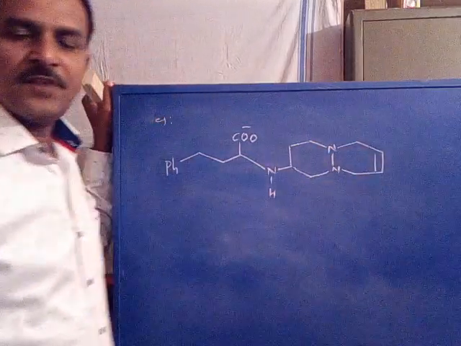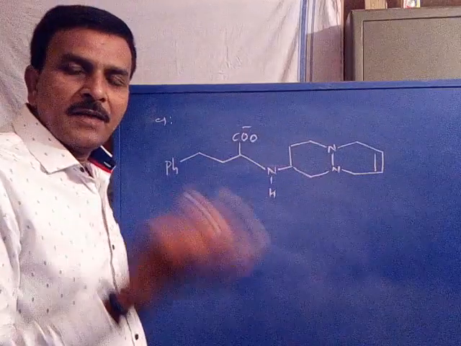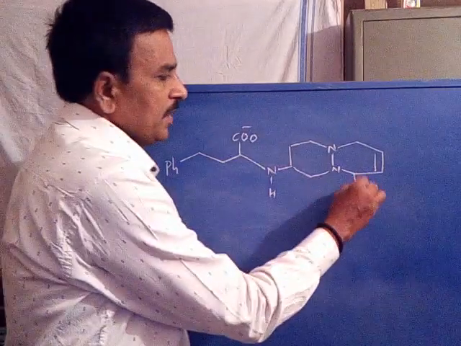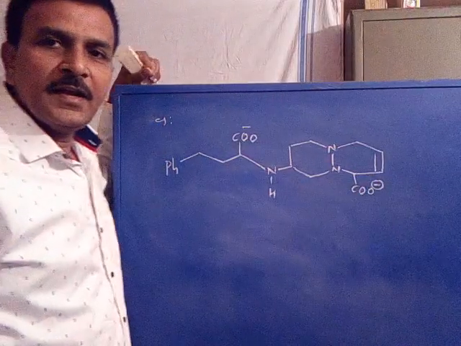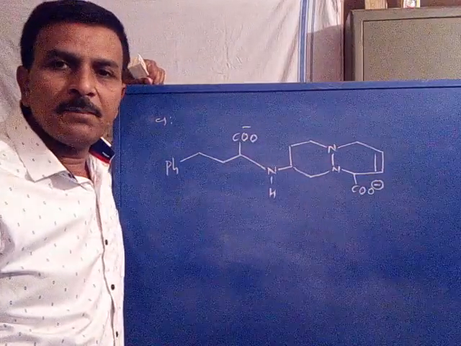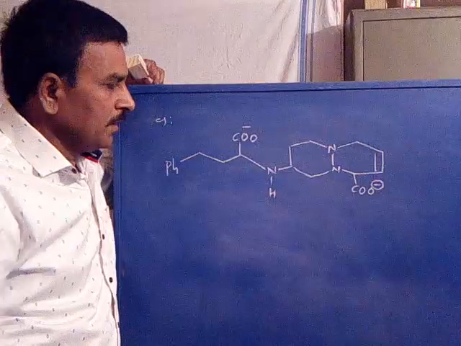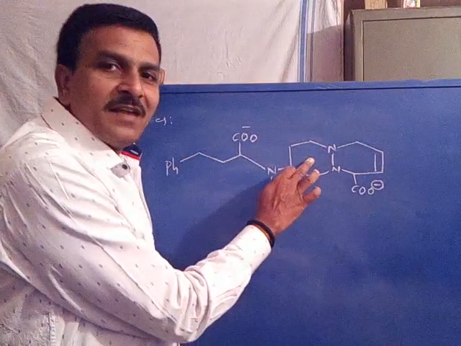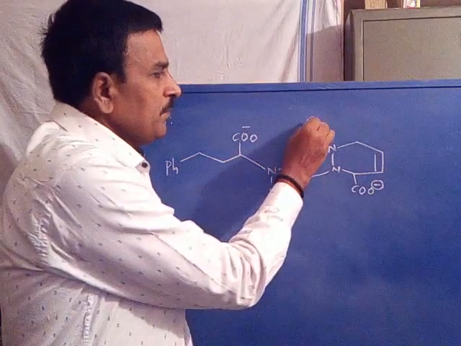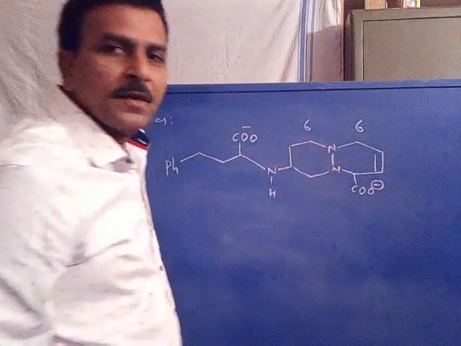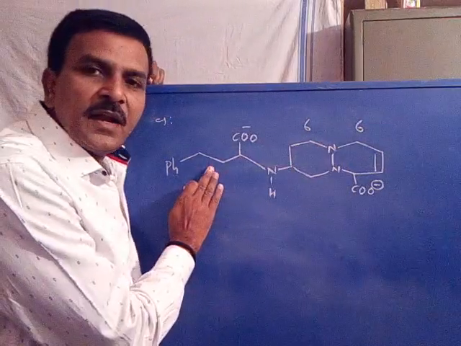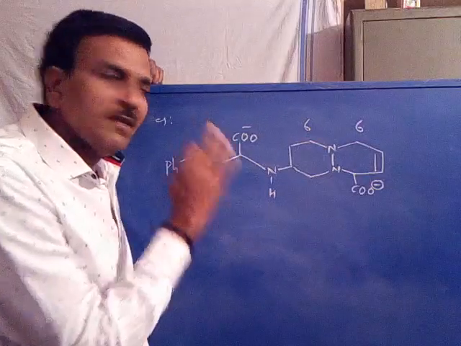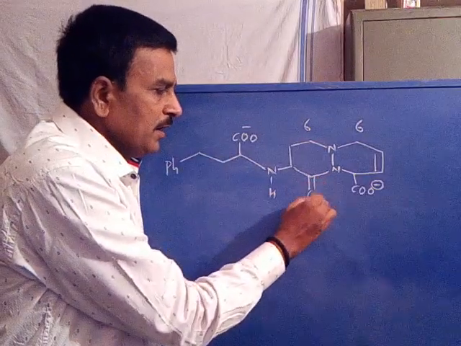Now this is the structure of one hypertensive drug, with COO minus. It is a lead compound of an anti-hypertensive agent. Now it is a bicyclic system with a 6-membered and a 6-membered ring. This is C double bond O here.